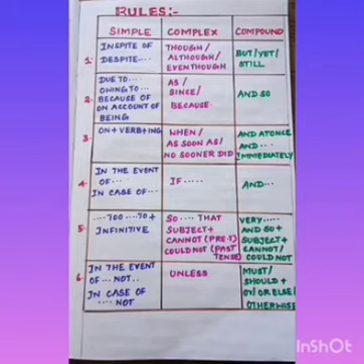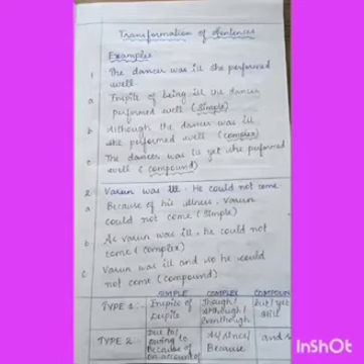So these are the 6 types of rules which is essential for transformation of sentences, that is transformation of simple, compound and complex sentences. In the coming slide, we shall discuss each type with example for your better understanding. Transformation of sentences, each type with examples. First type, see type 1 which is given below, in spite of, despite, in complex, though, although, even though, and in compound, but, yet, still.